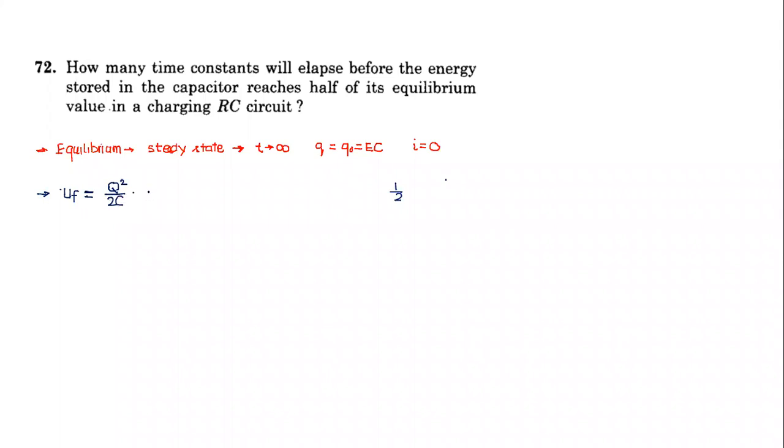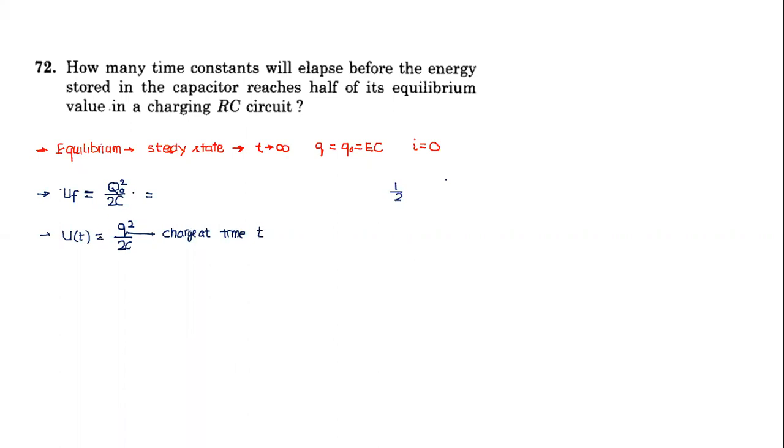This is the final energy stored, where the charge is Q naught. Now we have to find the energy at time t. The energy at time t is equal to Q square by 2C, where Q indicates the charge at time t. So what is the equation I form?